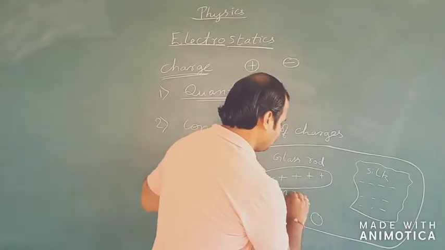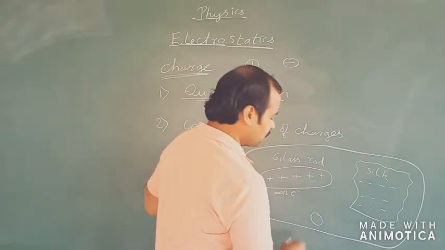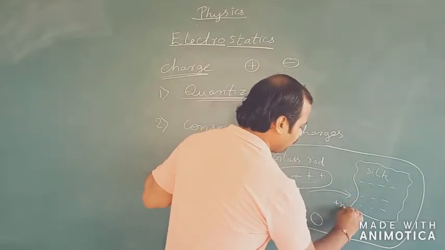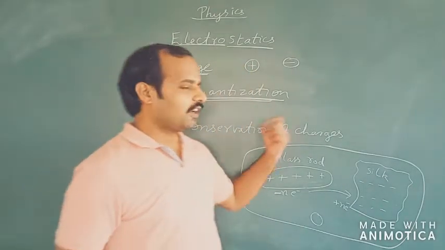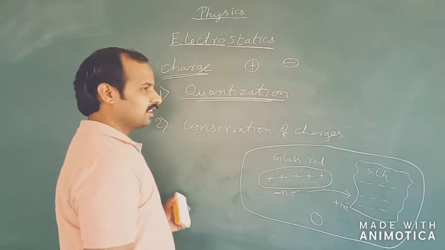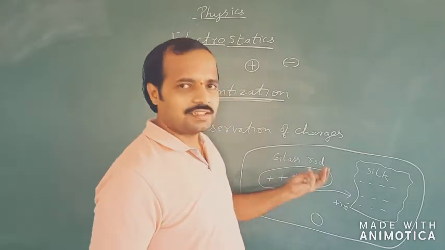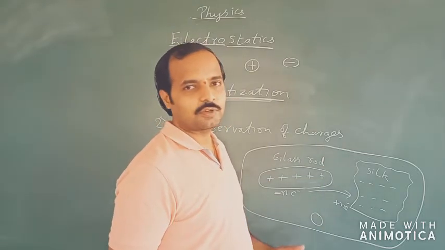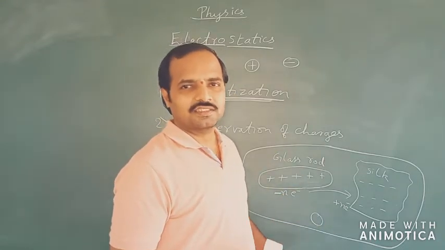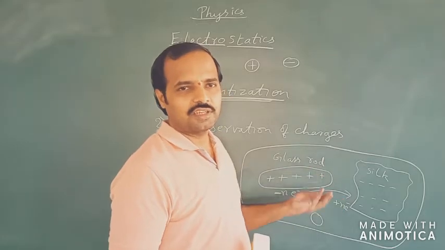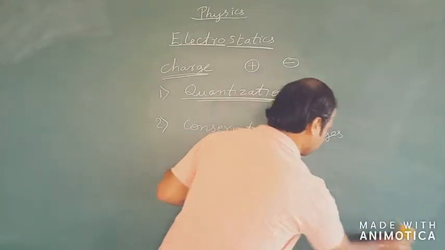That is, if n electrons are lost by the glass rod, then the same number of n electrons have been gained by the silk cloth. So from this we can define the conservation of charges. It means that for an isolated system of charges, the net charge inside the system will always remain the same, irrespective of whatever process is happening inside the system. So this is about conservation of charges.